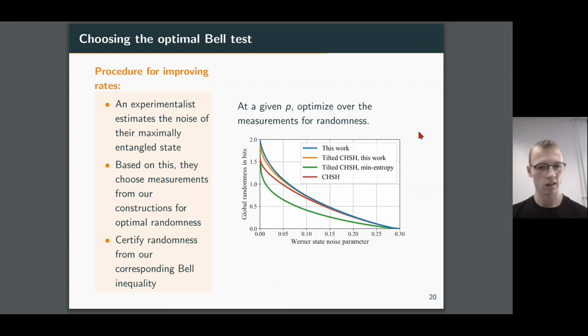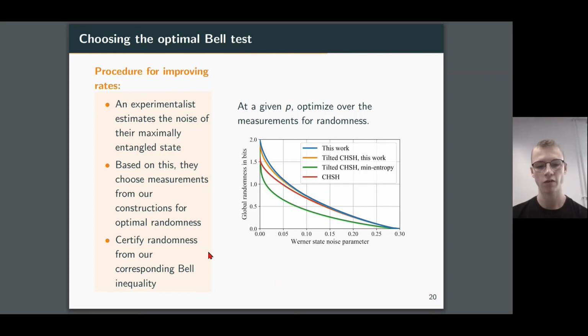So what the experimentalist might want to do is begin by trying to estimate the noise of their maximally entangled state, so try and gauge what this parameter p might be. And following on this, they can choose their measurements from our construction that provide the optimal amount of randomness for this particular noise. And this corresponds to choosing the particular Bell inequality that self-tests these measurements and the maximally entangled state.